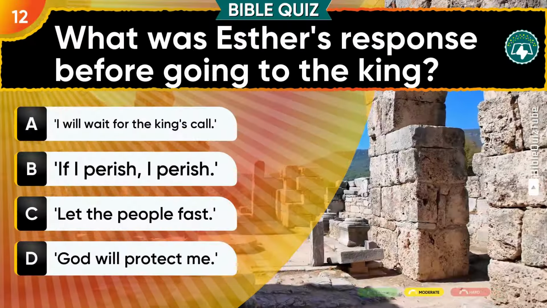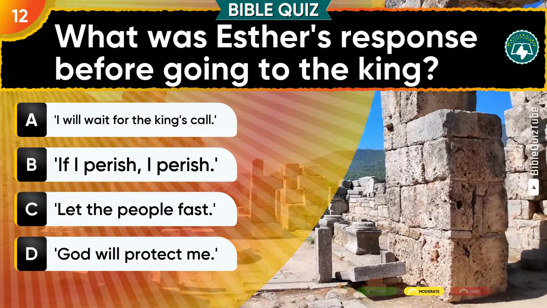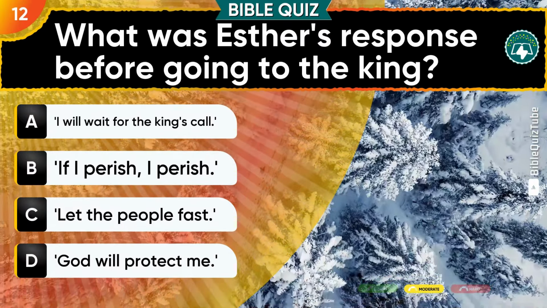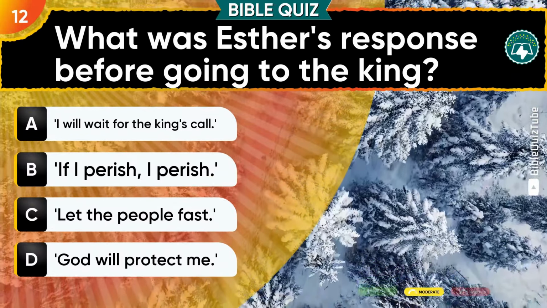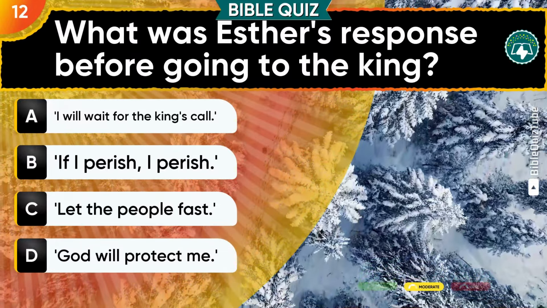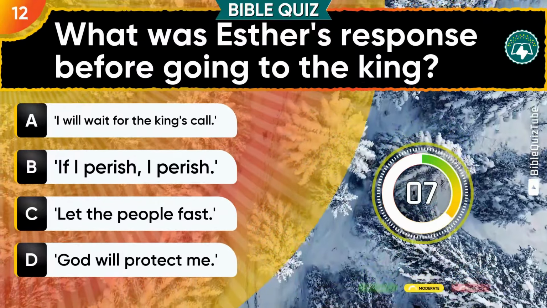Question 12. What was Esther's response before going to the king? Select 1. A. I will wait for the king's call. B. If I perish, I perish. C. Let the people fast. D. God will protect me.